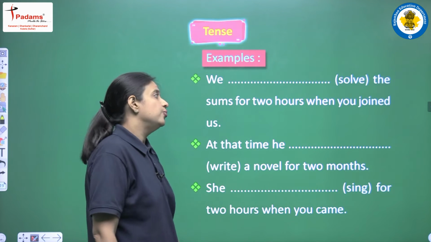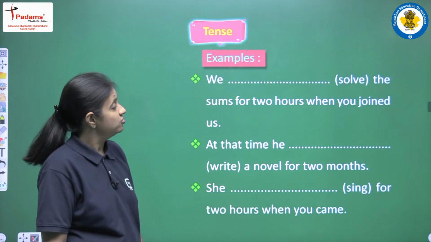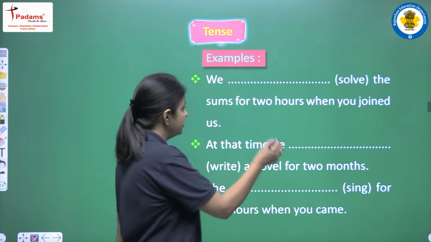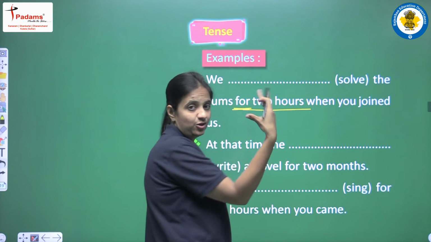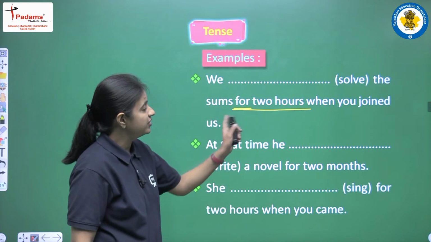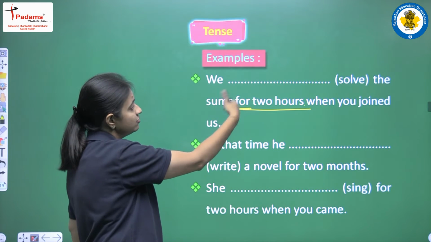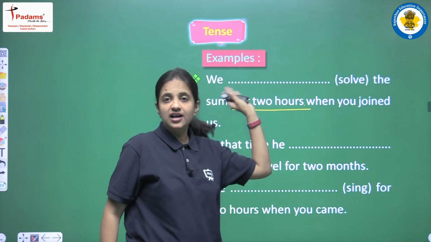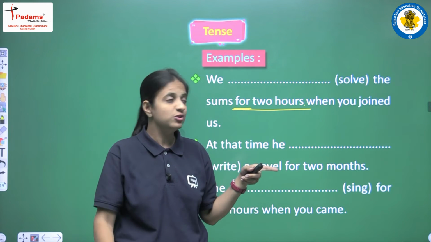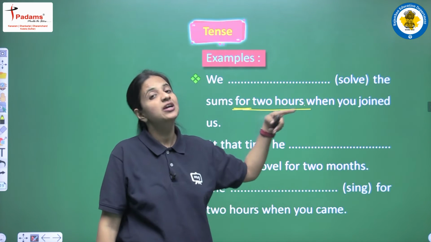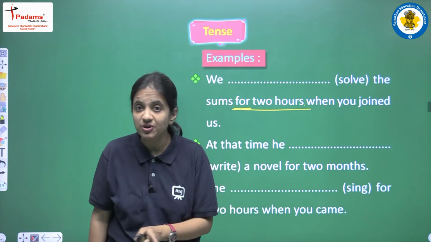The first one is: we solved the sums for 2 hours when you joined us. So students, let's focus here that in this sentence we are having "for", and we are having "for" plus time, that is a period of time, right? So if our sentence were only this much, suppose there is a full stop here, and the sentence is "we solve the sums for 2 hours", then definitely we will fill the blanks using present perfect continuous tense, right? Because we are having "for", we are having a period of time, so we will use present perfect continuous tense. But here we will write past perfect continuous tense.